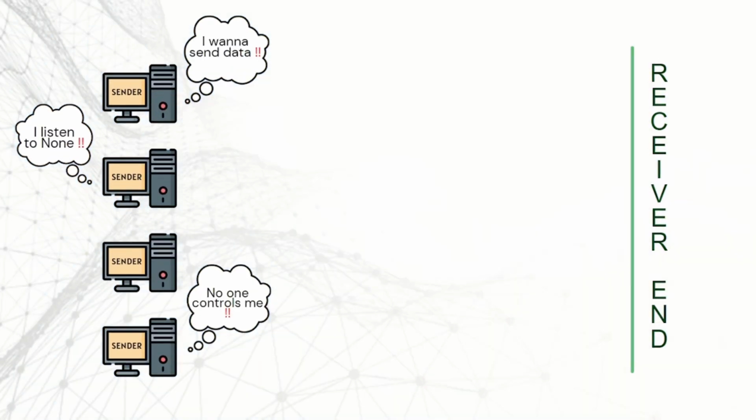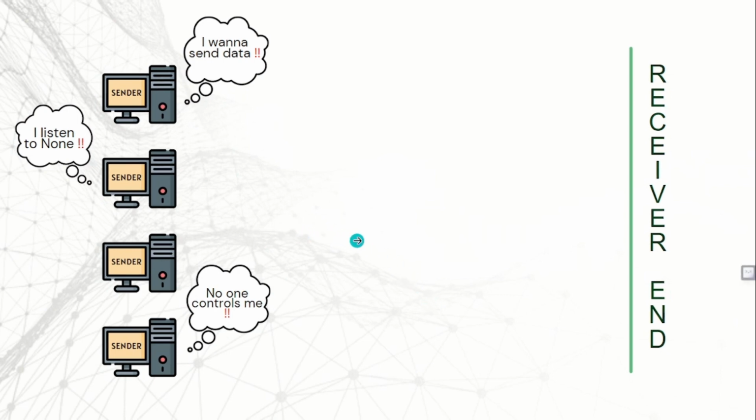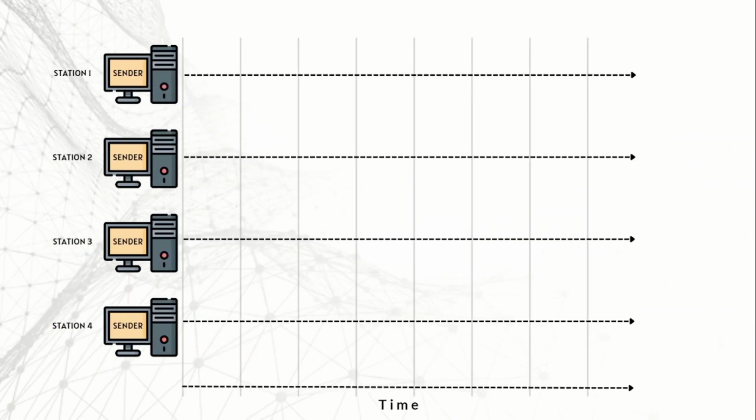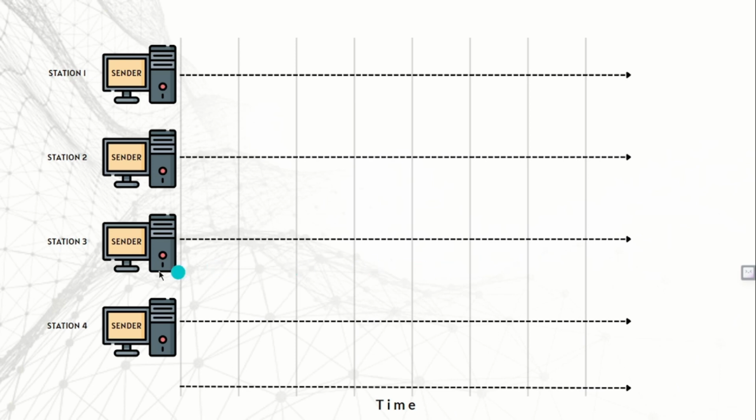Let's say this network system is following the Pure ALOHA protocol. And as we already know, in the case of random access protocols, the senders do not communicate with each other. So before sending data, they don't know whether the channel is occupied or not. Let's take a look at this example. This space indicates a span of time in a time frame. Let's suppose the time span starts from 10 o'clock and with increasing seconds, we move rightwards.